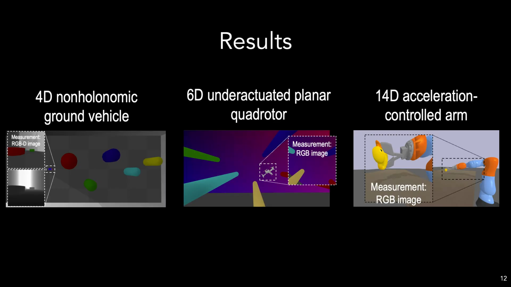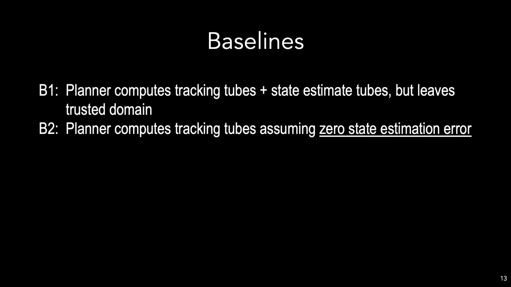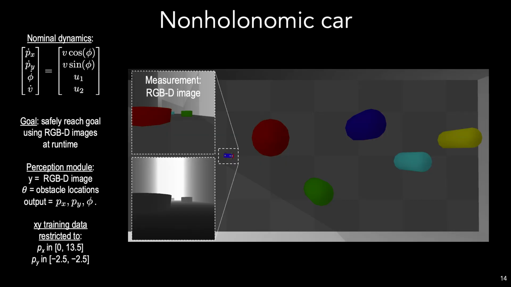We provide an overview of our experiments on safe output feedback motion planning with learned perception modules on a 4D non-holonomic car, a 6D planar under-actuated quadrotor, and a 14D acceleration-controlled arm. In the following, to demonstrate the need in planning to both stay within the trust domain D, as well as consider the destabilizing effects of state estimation error, we compare with two common baselines. B1 uses our computed tracking tubes, but leaves the domain D in which the tubes are valid. B2 ignores state estimation error, assuming that the system will obtain perfect state estimates in execution, and computes its tracking tube accordingly.